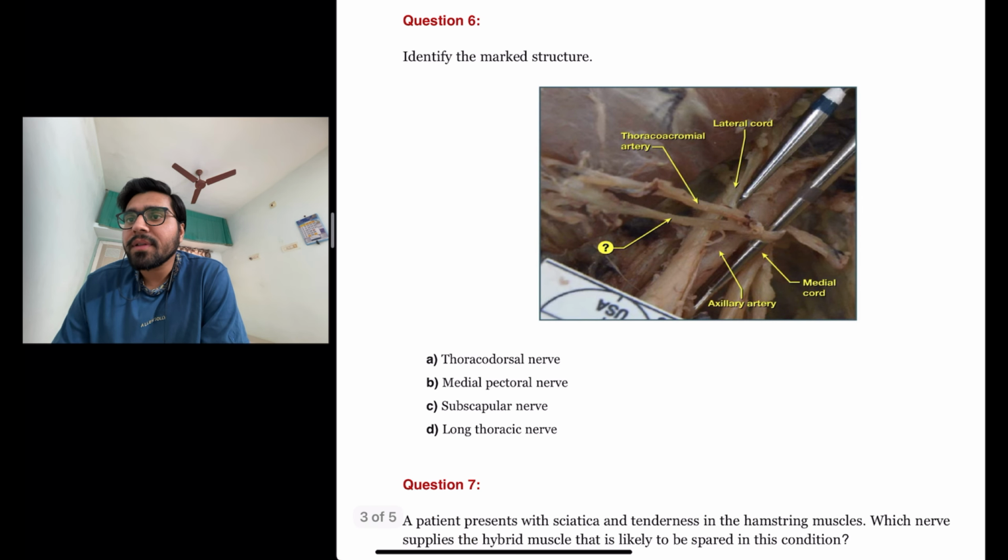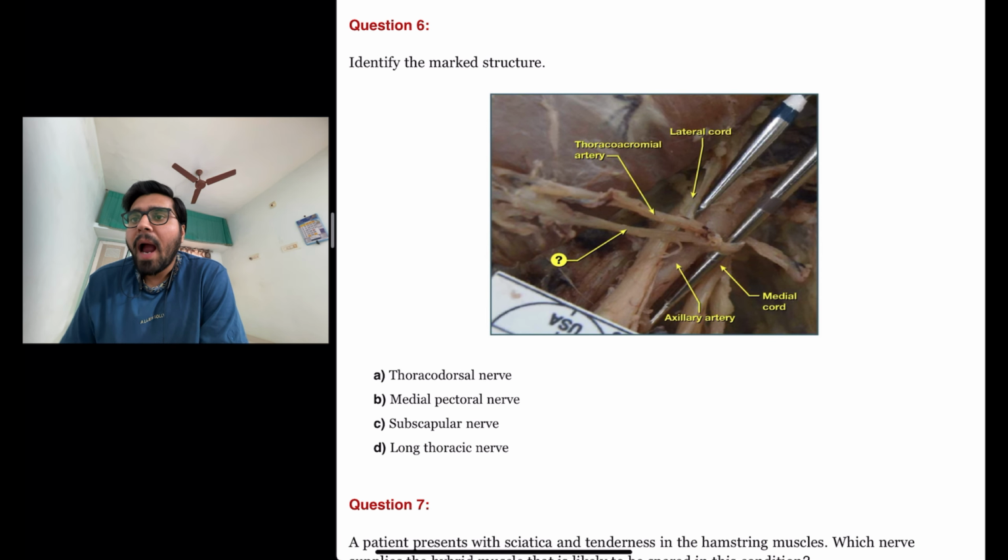The next question is: identify the marked structure. So the marked structures are here. This one is the thoracoacromial artery, this one is the lateral cord of the brachial plexus, this one is the medial cord of the brachial plexus, this one is the axillary artery. And the structure marked here with the question mark, we have to identify.